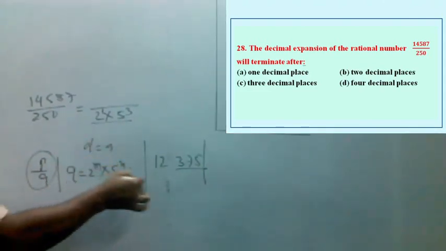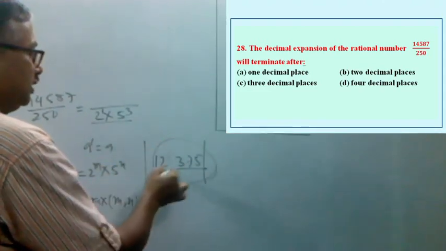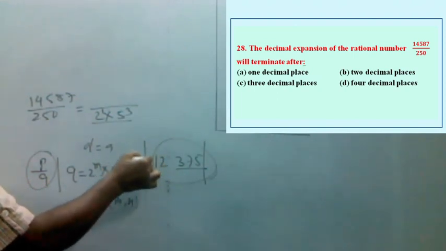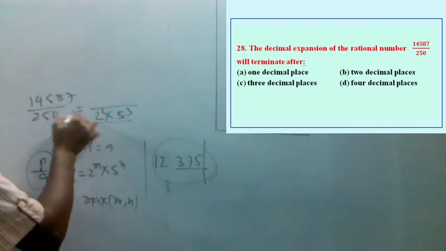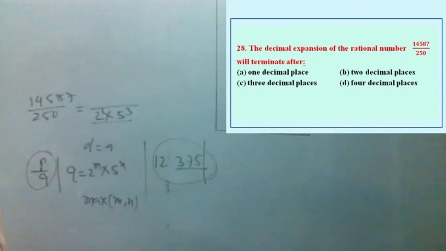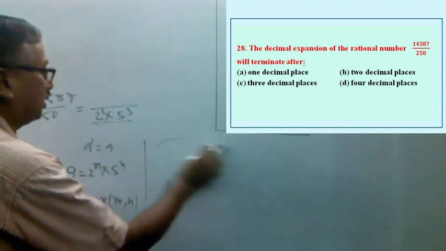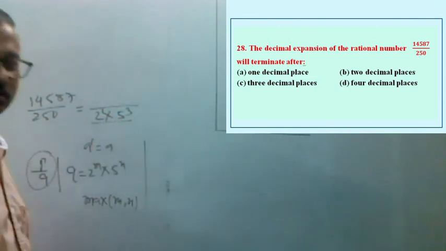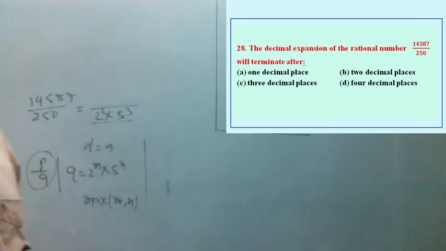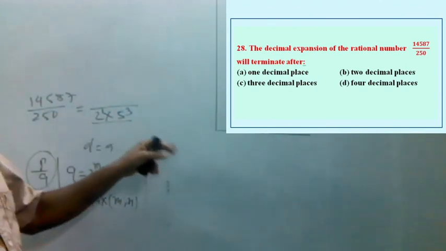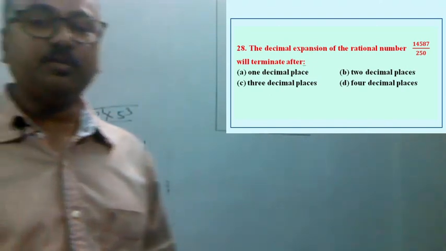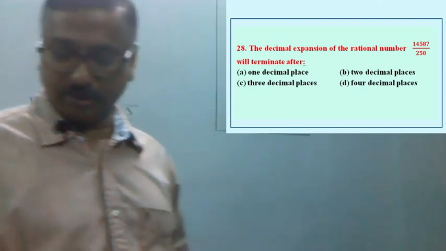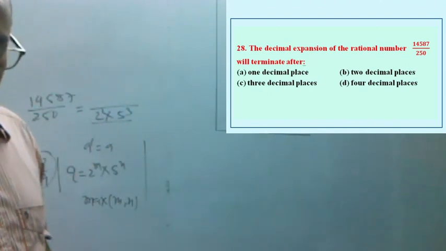The decimal form of the number will be like this, not exactly this. If we divide, it will become 14587 multiplied by 4, since 2 is there. So the number will terminate after 3 places of decimal, so the correct option is option C.